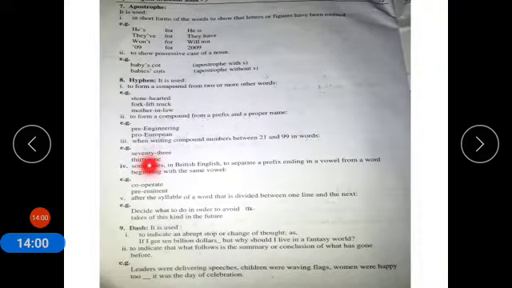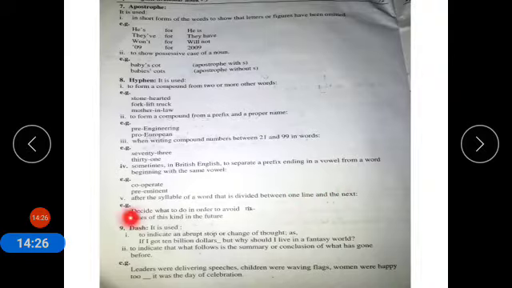For example, 23, 31. Number 4, sometimes in British English, to separate a prefix ending in a vowel from a word beginning with the same vowel. For example, co-operate, pre-eminent. Number 5, after the syllable of a word that is divided between one line and the next.